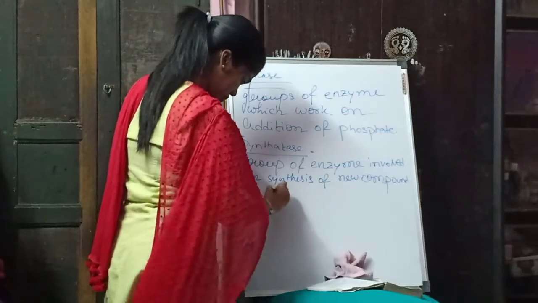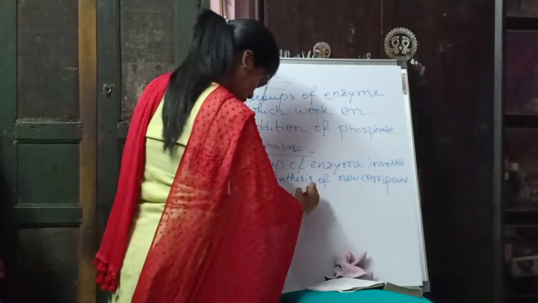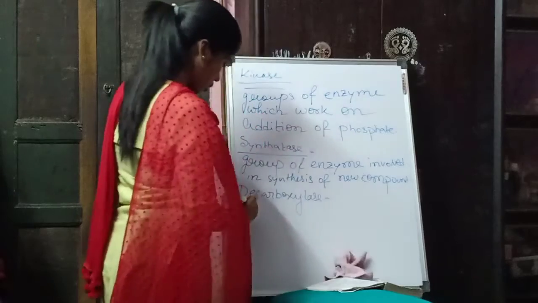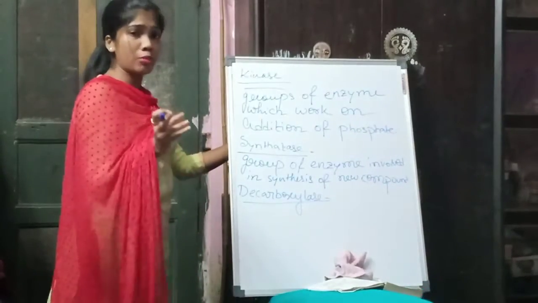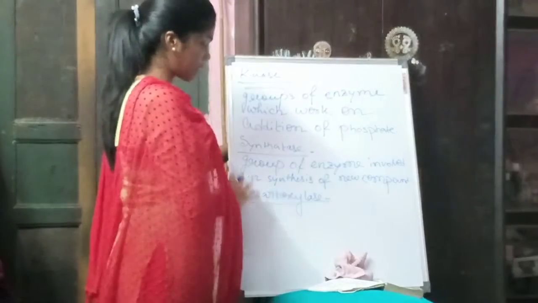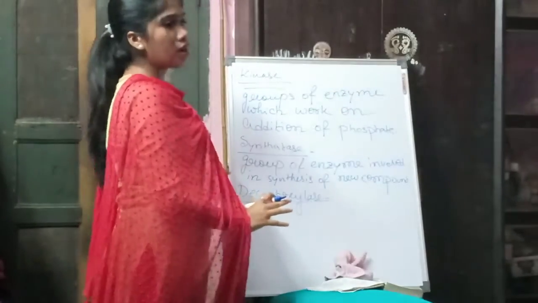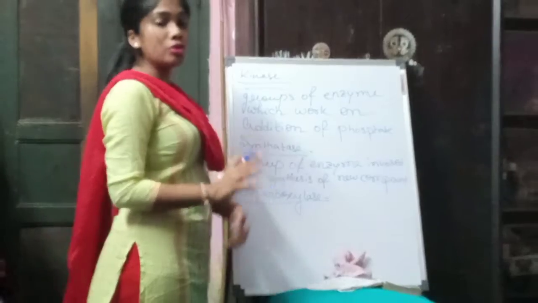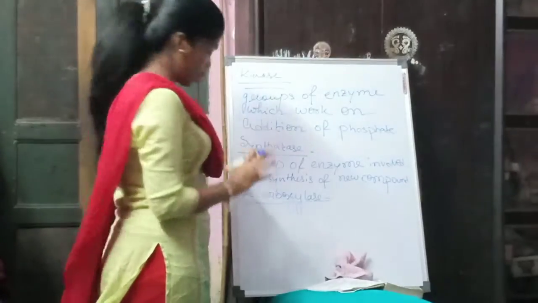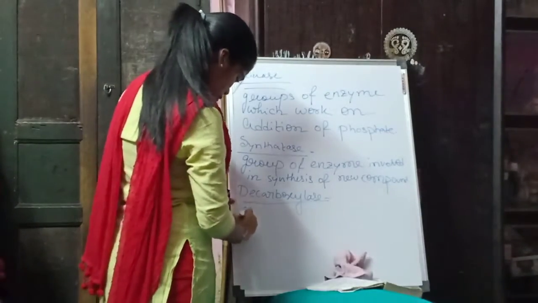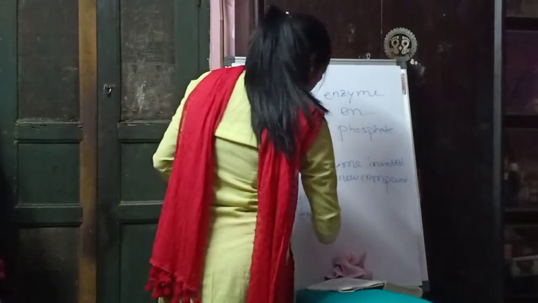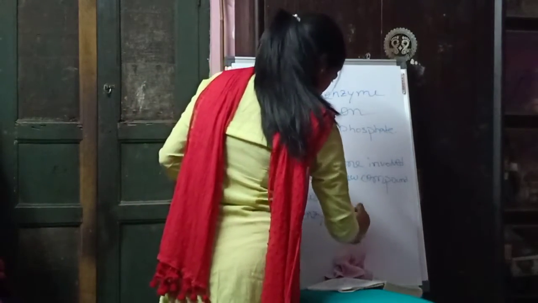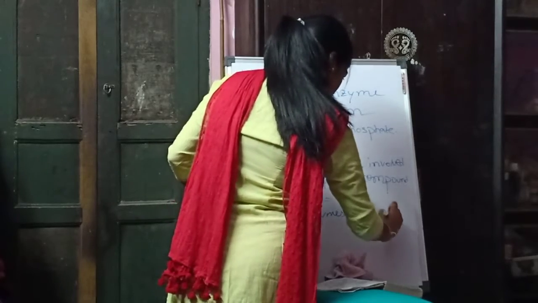Decarboxylase: D means removal, carboxylase means carboxyl group. So these are a group of enzymes which conduct removal of CO2 from any molecule or structure.